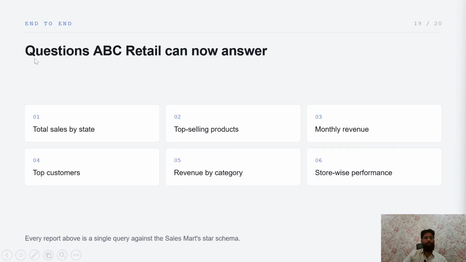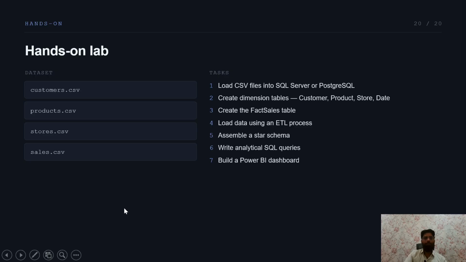So what is the benefit we get? ABT retail can now answer total sales by state, top selling products, monthly revenue, top customers, revenue by category, and store-wise performance. Every report needs a single query against the sales mart star schema. So that is the kind of end-to-end complete result that we can get.